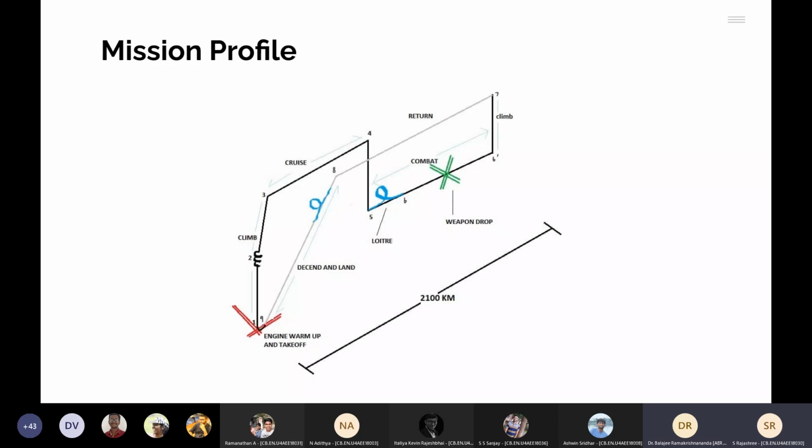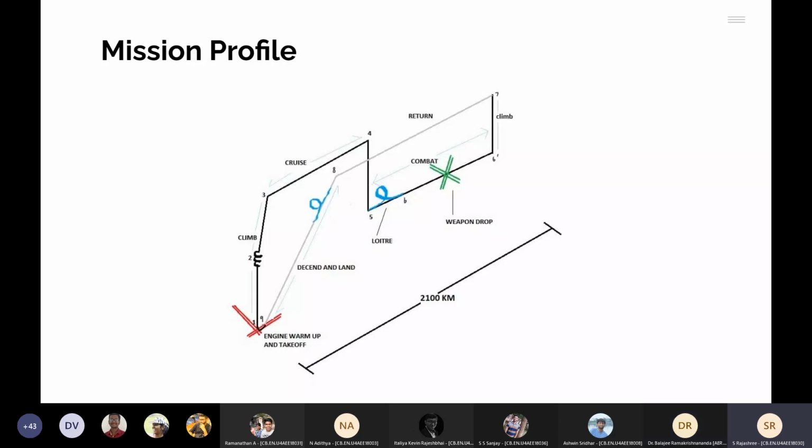TSFC is larger and your L by D is also less. You can take 50 to 60% of your initial L by D, not maximum, whatever you used for the other cruise, because at supersonic speeds your L by D is going to become very low. Due to shock, there will be more drag, no? Yes, sir. So L by D drops if you go to supersonic velocities. You check some references to see what L by D is there. So that weight fraction will change, it will affect all your calculations. Make that change and give it to your code, it will converge to a different value.